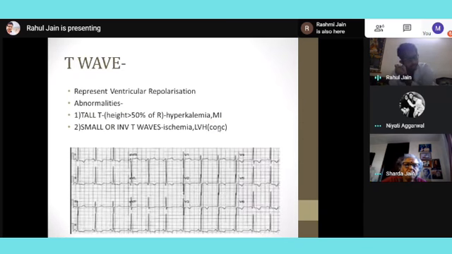Then T wave. There are multiple complicated explanations for the T wave. How I see it is that the T wave represents relaxation, and it is an upright positive wave.